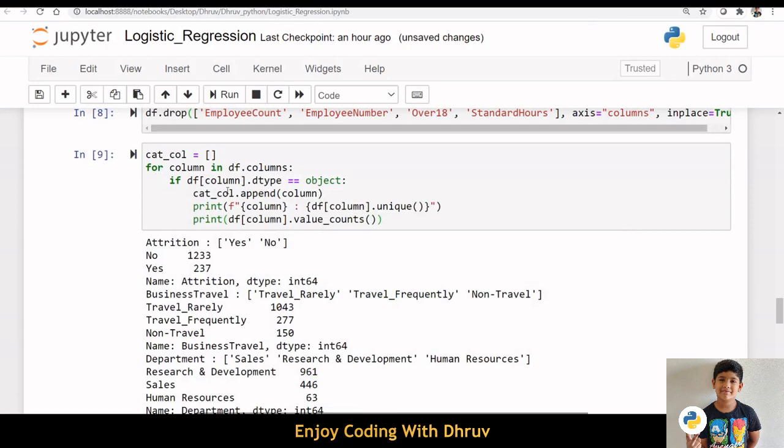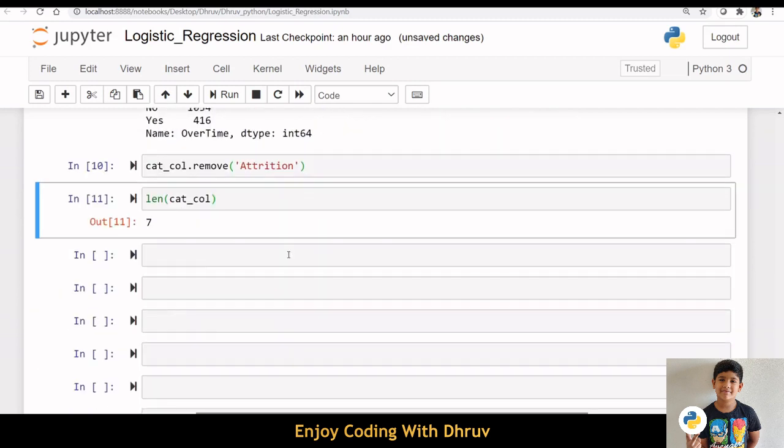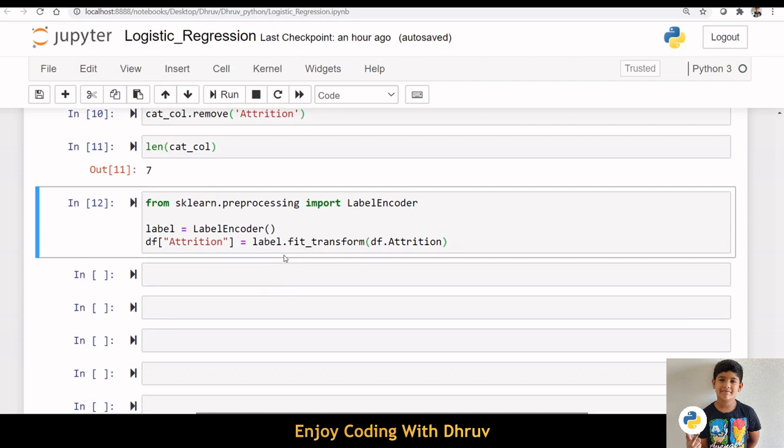Let us see the unique values in all categorical columns. We have got 7 categorical variables here. Attrition column has values yes and no. So I am using label encoder to convert attrition value to 0 and 1.